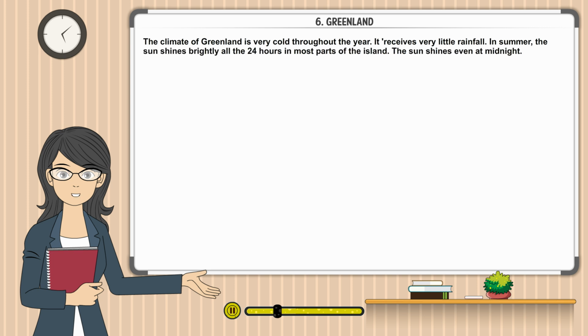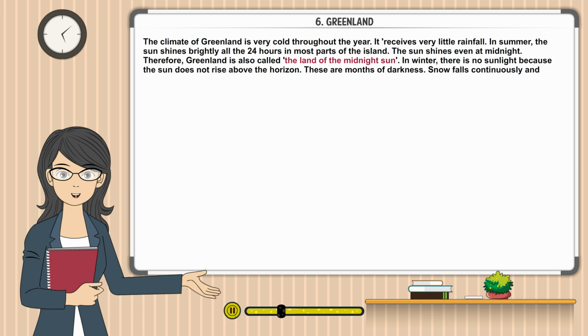In summer, the sun shines brightly all the 24 hours in most parts of the island. The sun shines even at midnight. Therefore, Greenland is also called the land of the midnight sun. In winter, there is no sunlight because the sun does not rise above the horizon. These are months of darkness. Snow falls continuously and chilly winds keep blowing. The lowest temperature recorded in Greenland was minus 66 degrees Celsius in 1954.